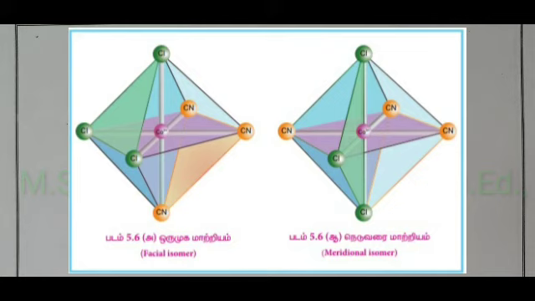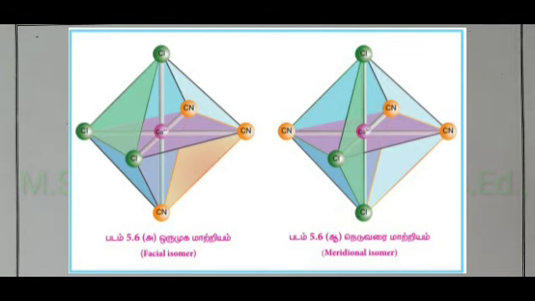The three CN minus ions, indicated in orange color, cyanido, are present in the opposing triangular face. When Cl minus ions occupy the corners of one triangular face and another three CN minus ions occupy the opposing triangular face, the isomer is referred to as a facial isomer.